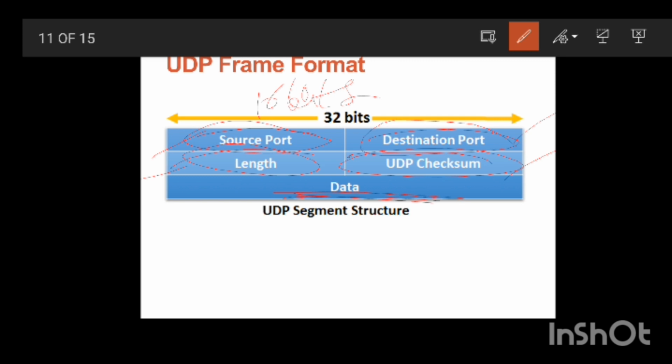Source port is the port number used by the process running on the source host. Destination port is the port number used by the process running on the destination host. Length is a 16-bit field, as we have seen, that defines the total length of the user datagram header plus data. The total length of the user datagram header as well as data is stored in the length portion. Checksum is used to detect errors, as we know that.